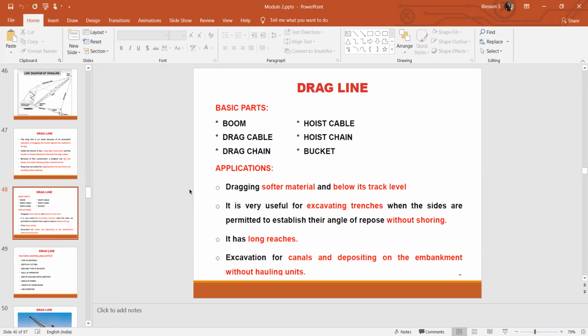Then application: digging softer material and below truck level, that is, the equipment will be at higher elevation and below truck level can be excavated. It is very useful for excavating trenches when the sides are permitted to establish their angle of repose without shoring. That is, excavating trenches and also moving material from one point to another without any movement of the equipment. It has a long reach, so larger distance excavation can be done. Excavation of canals and depositing on the embankment without a hauling unit. That is, without using any other transportation or hauling equipment, we can transfer the material from one point to another point.